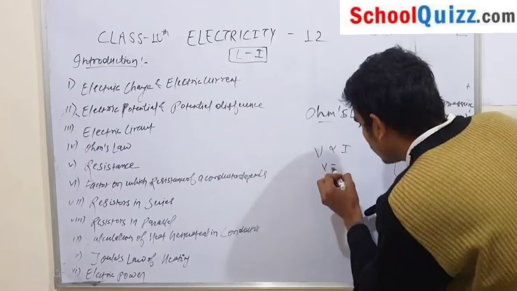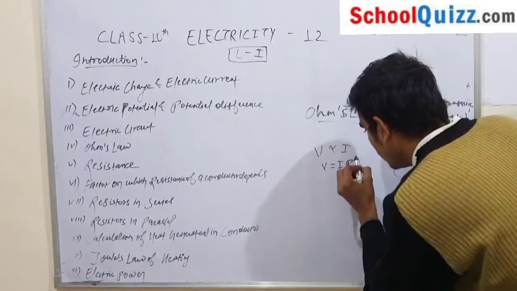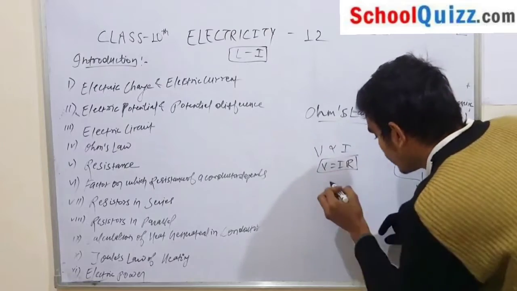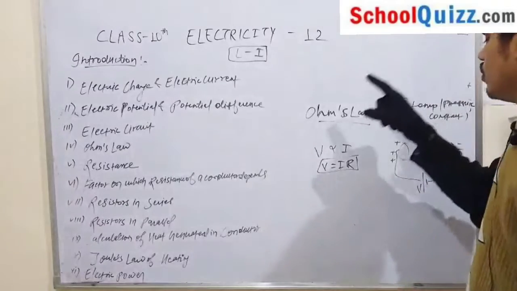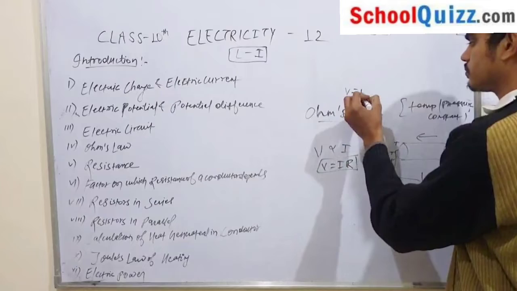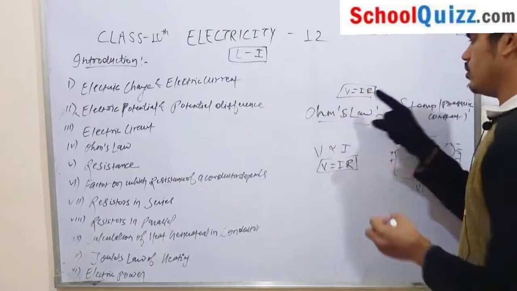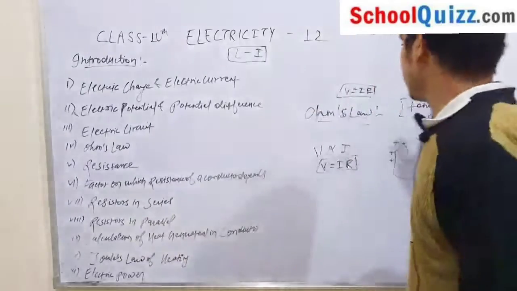So V is equal to, now remove this proportionality and write one constant, that is R. What is R here? R is a constant, known as resistance. So this is all about Ohm's law. What is Ohm's law? V is equal to IR. This is your Ohm's law. Okay, now what is our next topic? Our next topic is resistance.